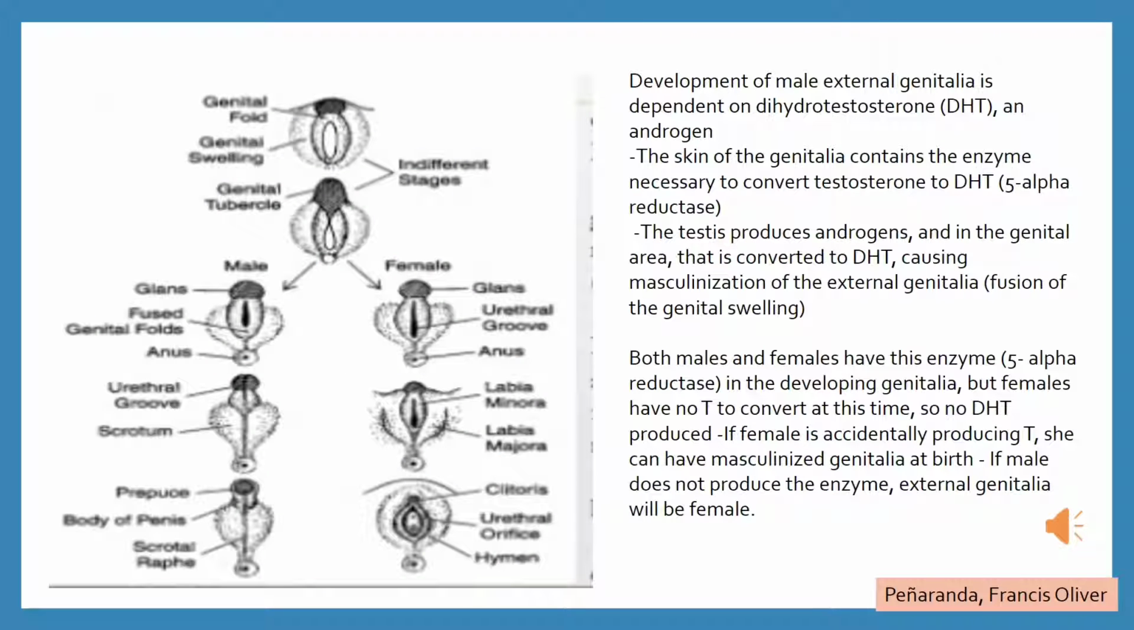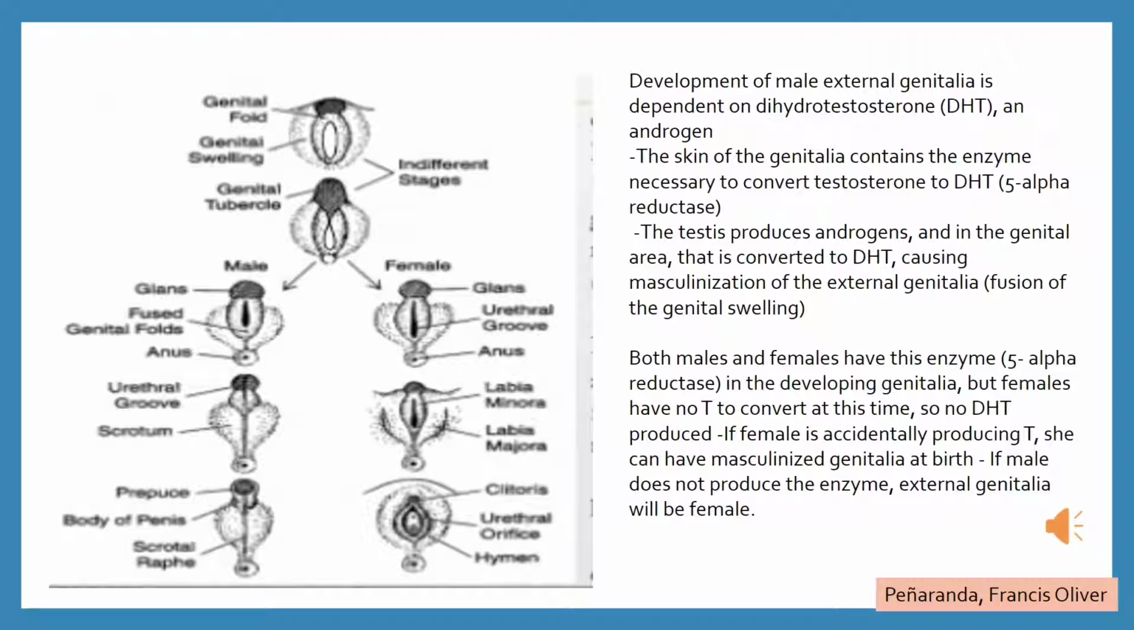Development of male external genitalia is dependent on dihydrotestosterone, an androgen. The skin of the genitalia contains the enzyme necessary to convert testosterone to DHT, 5-alpha reductase. The testes produce androgens, and in the genital area, that is converted to DHT, causing masculinization of the external genitalia. Both males and females have this enzyme in the developing genitalia, but females have no T to convert at this time, so no DHT is produced.